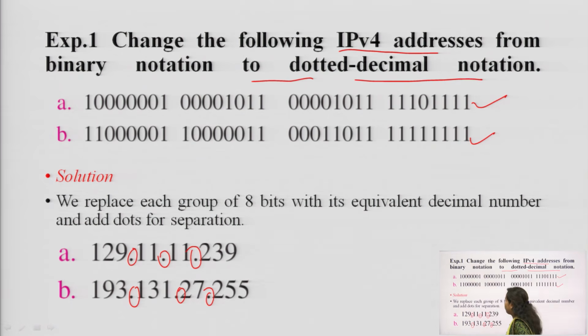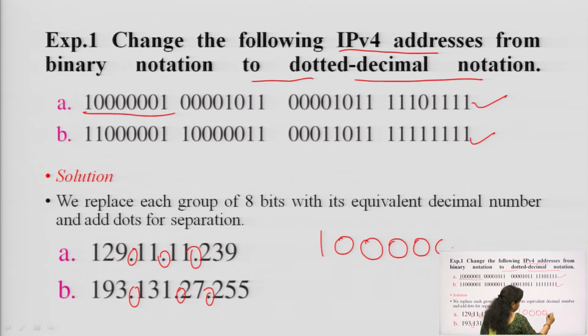There are 2-3 ways to do this. These are the 8 bits, and we have to convert them into decimal format.